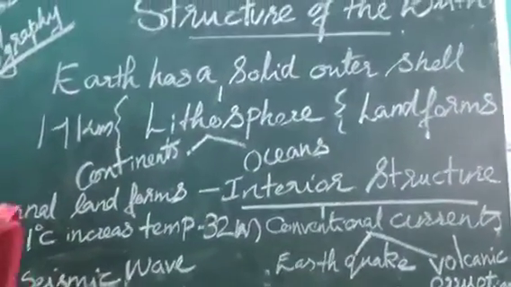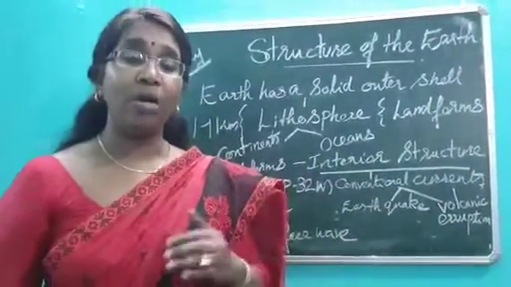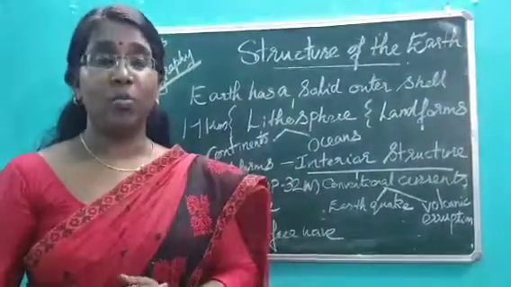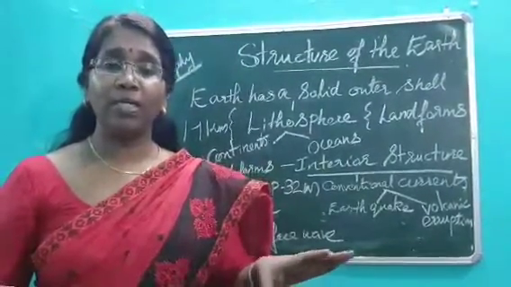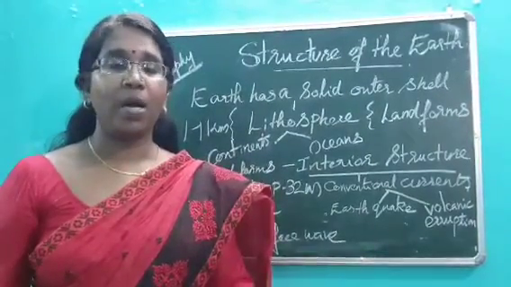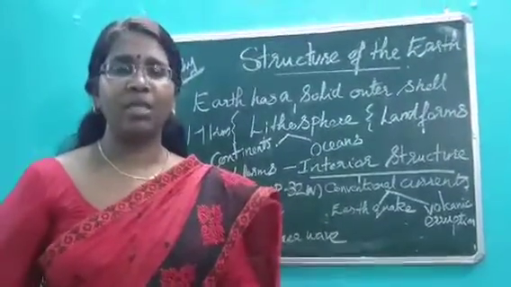If the lithosphere is the outer crust, then what may be the lower part of the earth? We know up to the lithosphere, because we are living on the lithosphere. All the houses and construction, plants growing, all these are on the lithosphere.